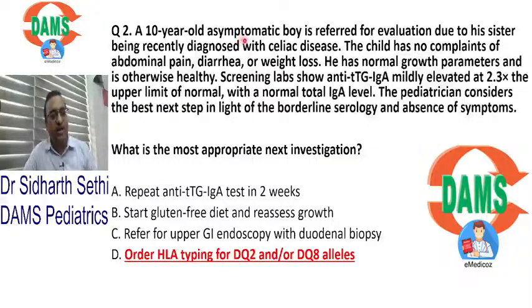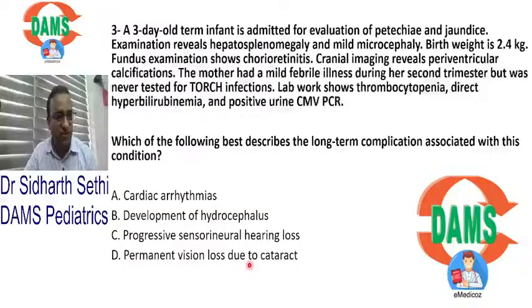So in asymptomatic children, you look at the TTG and get HLAs. Okay? Remember this. Asymptomatic child, TTG, then HLA DQ2 DQ8. Remember, NEET PG always asks which HLA is associated with celiac disease. Remember this. Yes, it's tricky, but it's important.